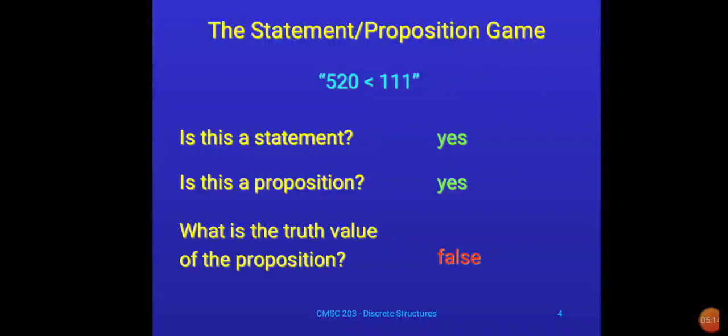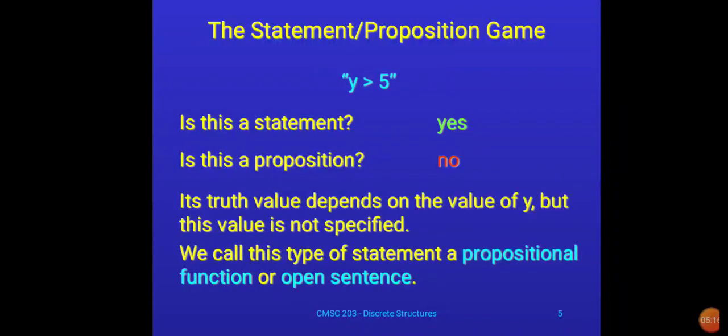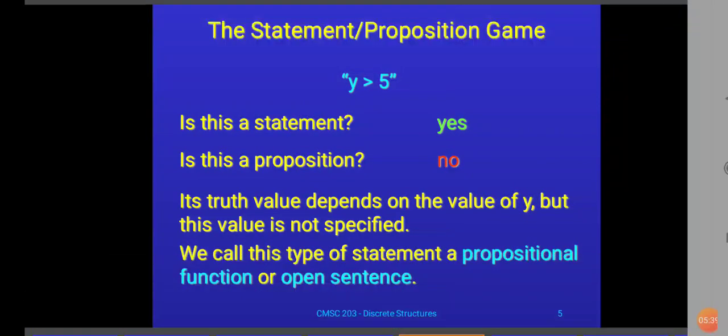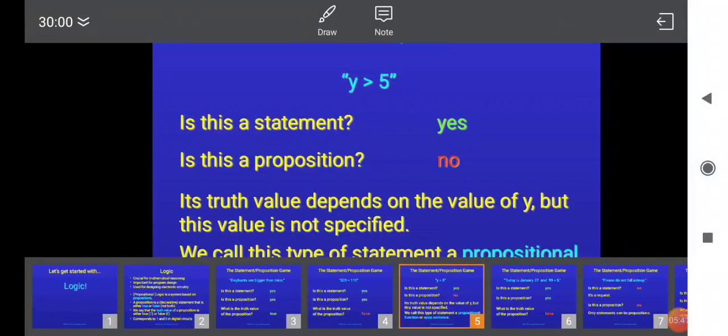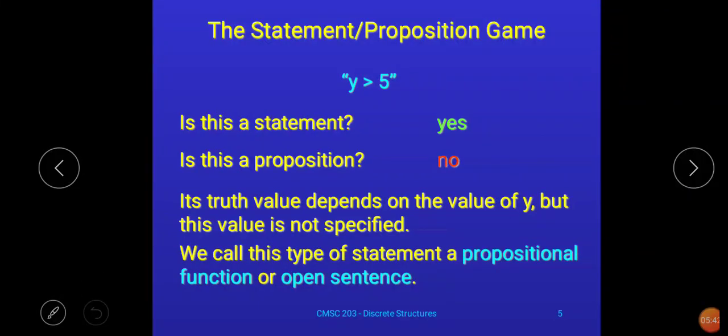Okay, now we'll discuss one more example. Now see here, one more statement is given, that is y is greater than 5. Now we have to check whether this is an example of a proposition or not. To check that, initially we have to check whether this is a statement. In the earlier example, we discussed that in discrete structure